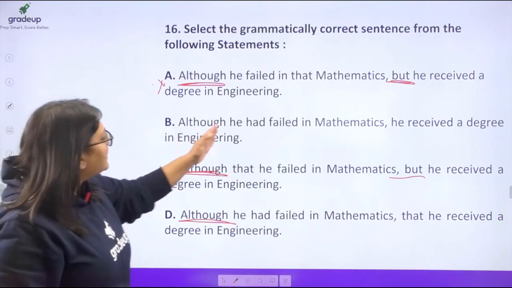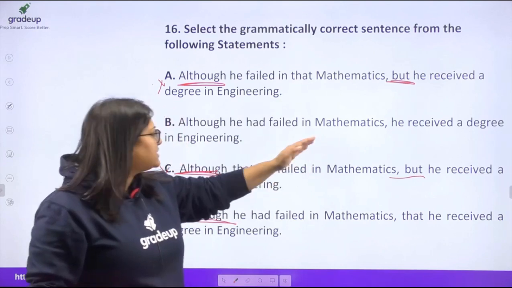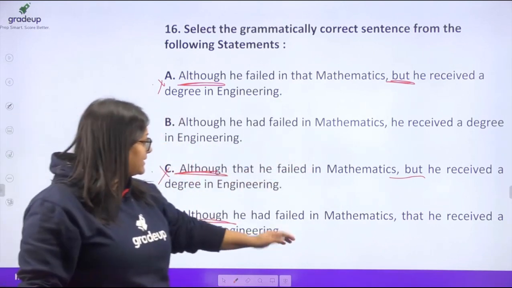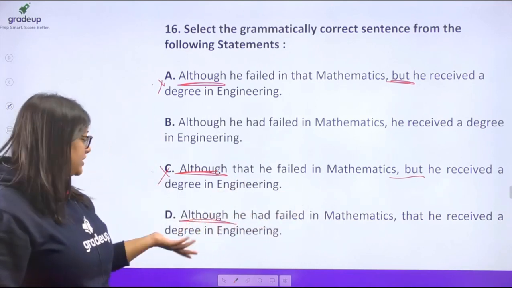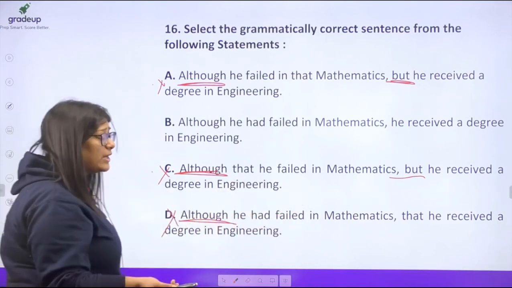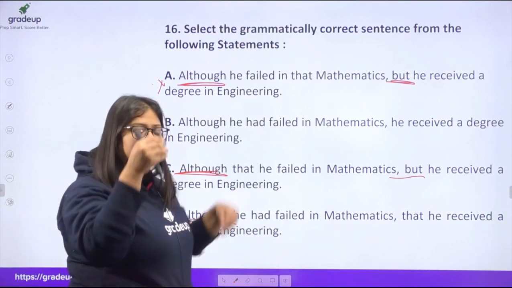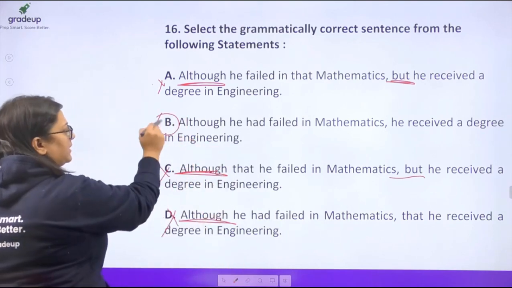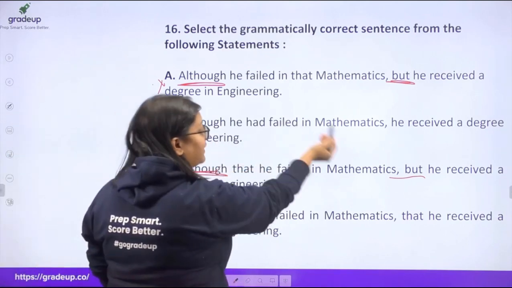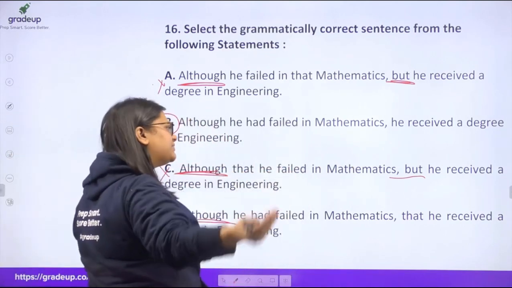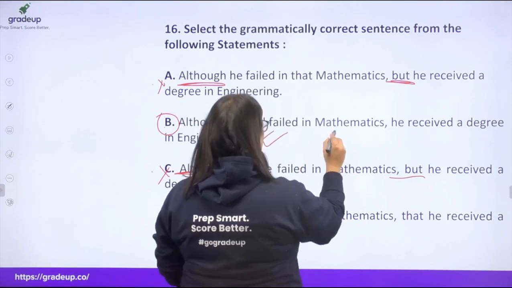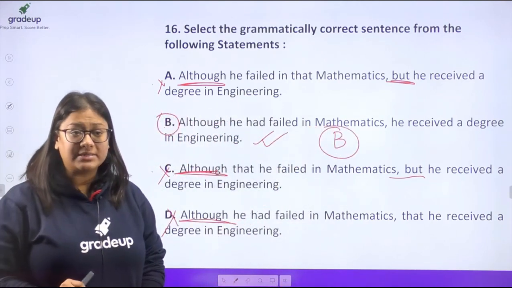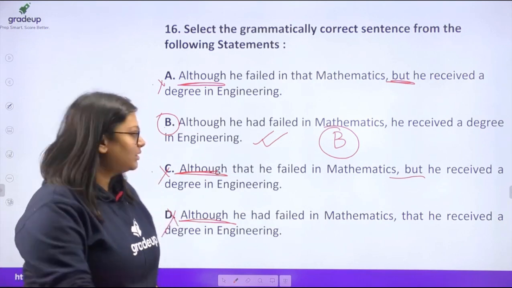Now, although he had failed in mathematics, comma, he received a degree in engineering. Now, we have, although he had failed in mathematics, that he received a degree in engineering. This is grammatically incorrect. We do not need that here. So that will go. We are left with B. Although he had failed in mathematics, comma, he received a degree in engineering. So your answer is going to be option B. Very simple.